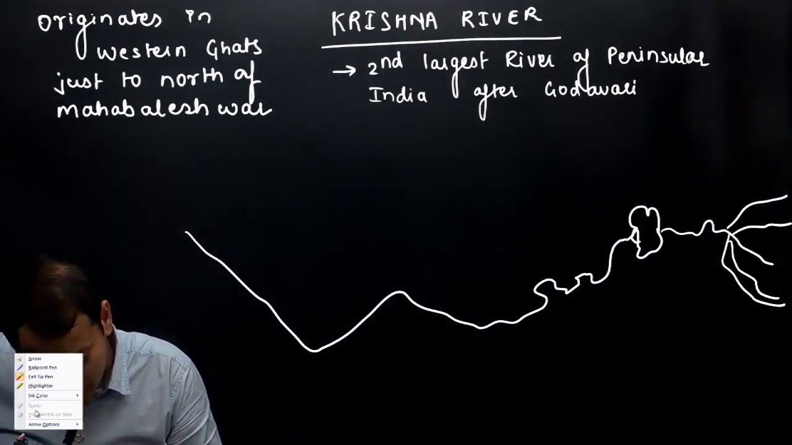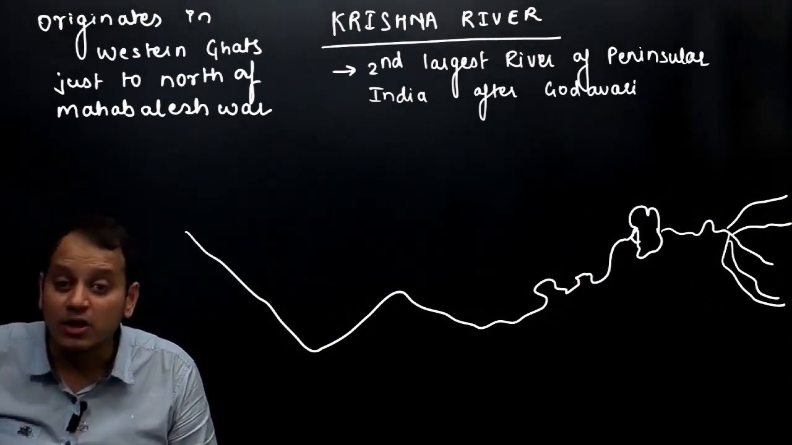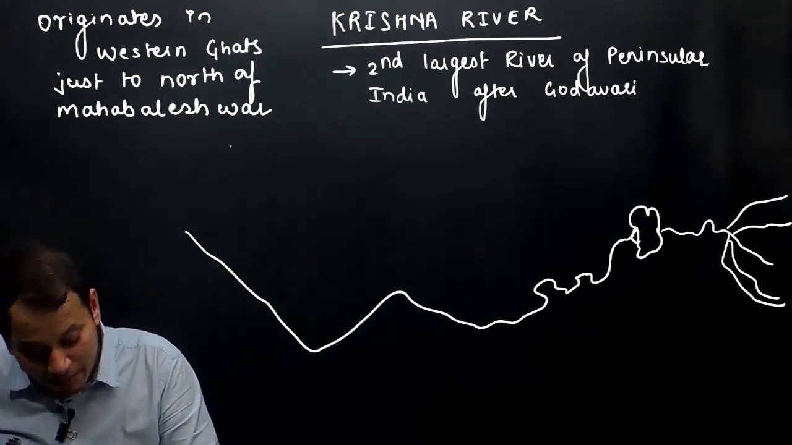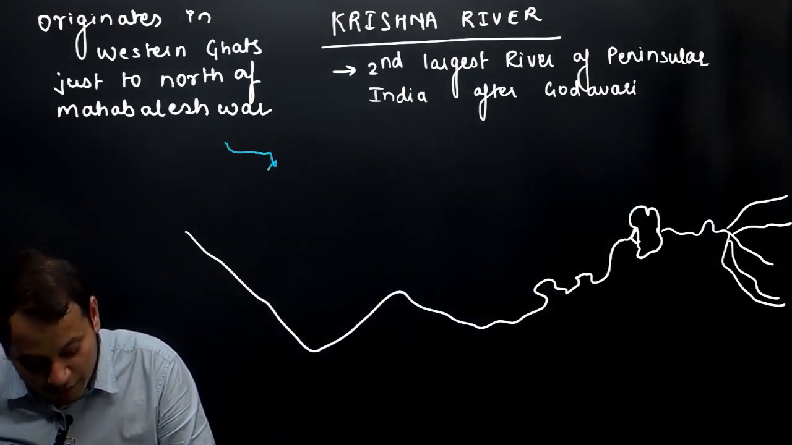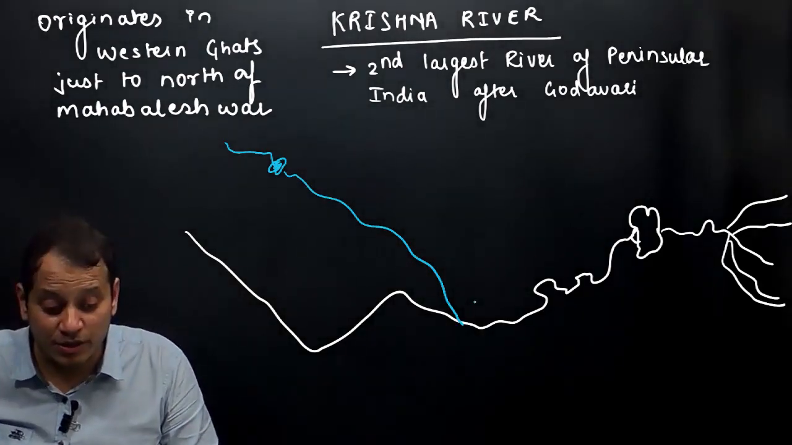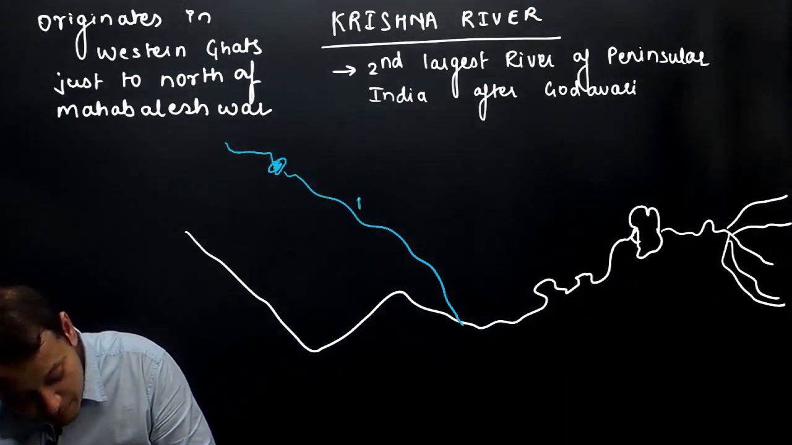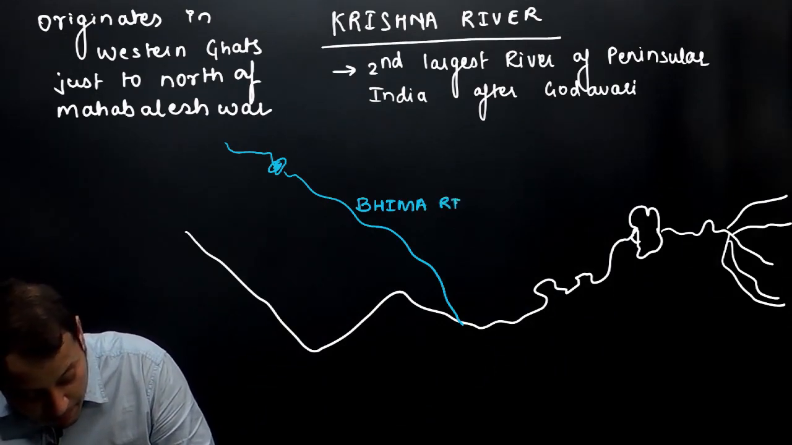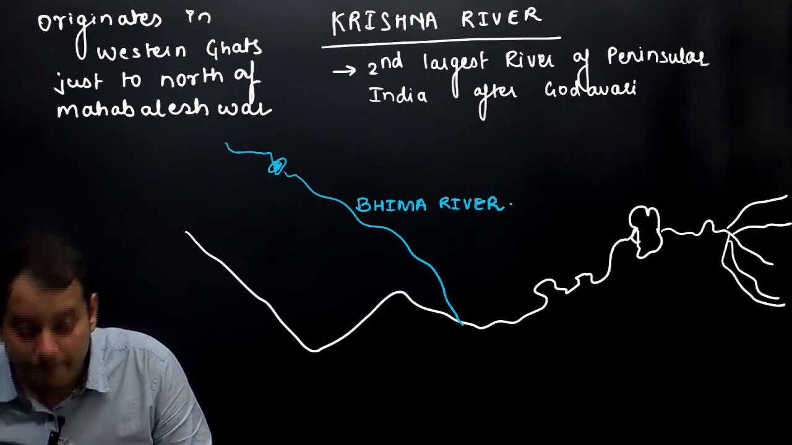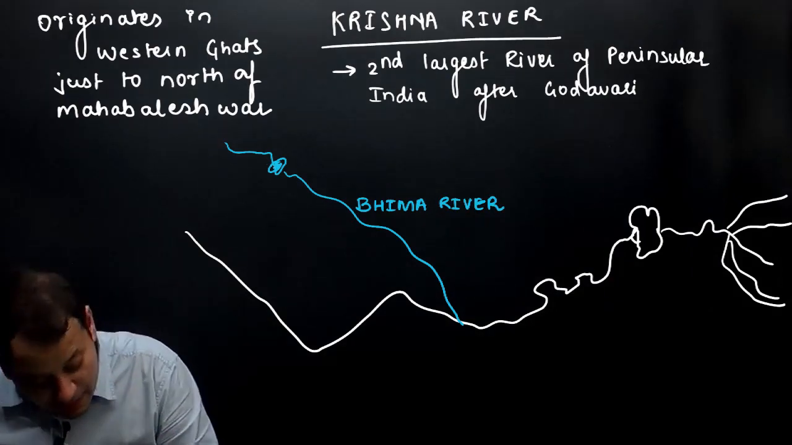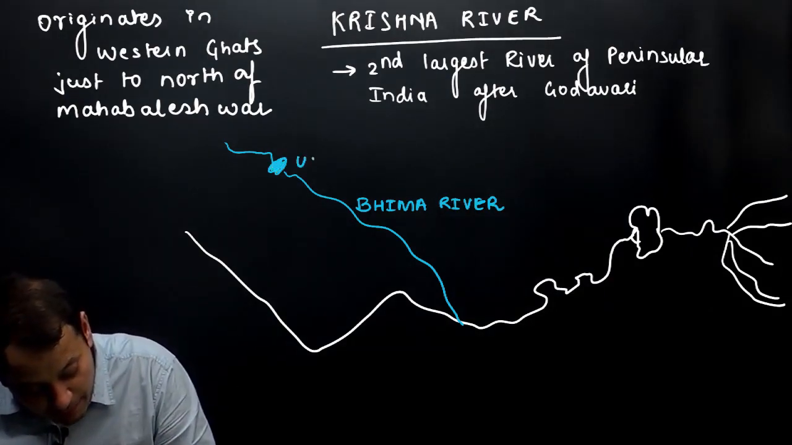Now let us have a look at the important tributaries of the Krishna river. The most important tributary of river Krishna is river Bhima. So this is the Bhima river. On the Bhima river, there is a famous dam located known as Ujjaini Dam.